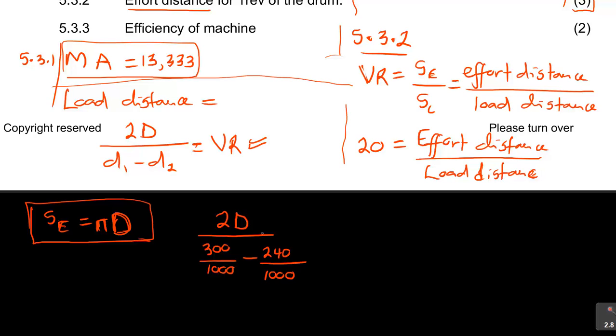Seeing that? Then this is equal to my VR. Don't forget my VR, and they told us my VR was 20.